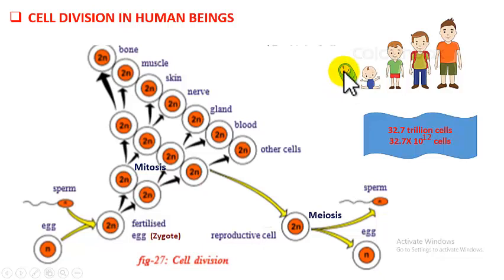This baby organism, the cell division still continues, so that the baby will grow into infant into child into adolescent, and finally adult. So this is how the cell division helps in the development of zygote into baby and development of baby into different growth stages, finally making the adult organism.